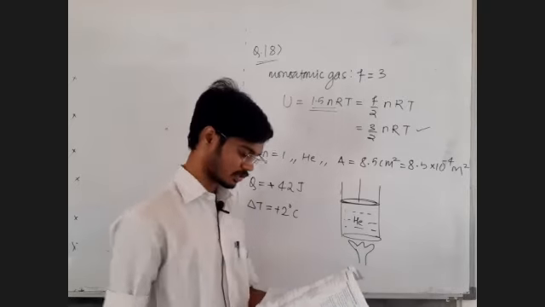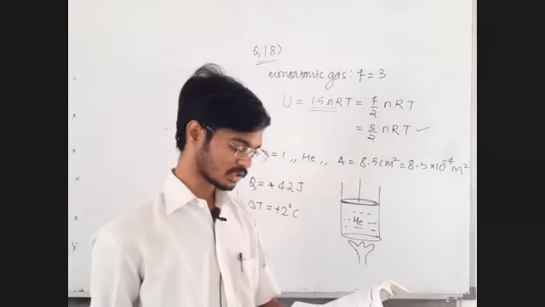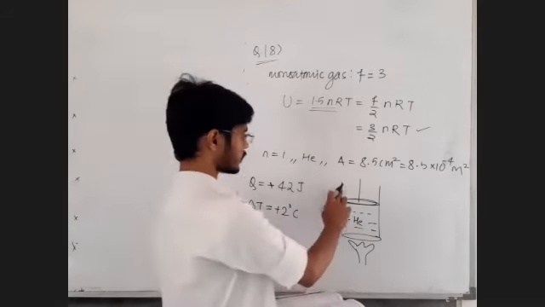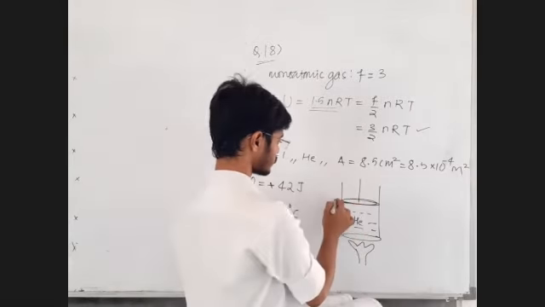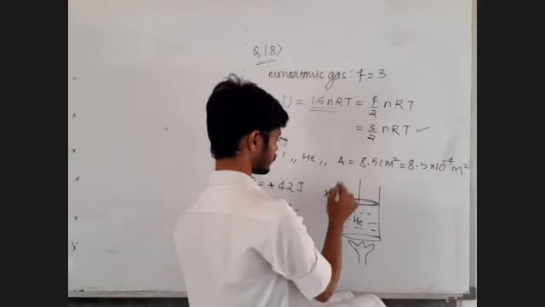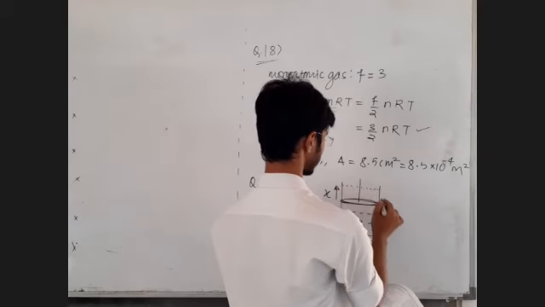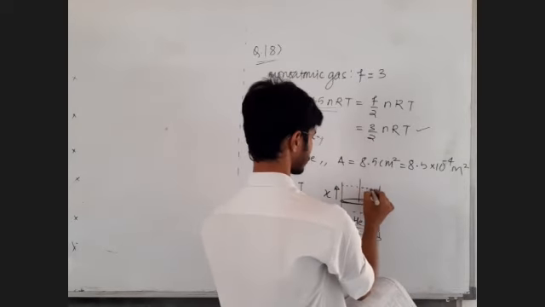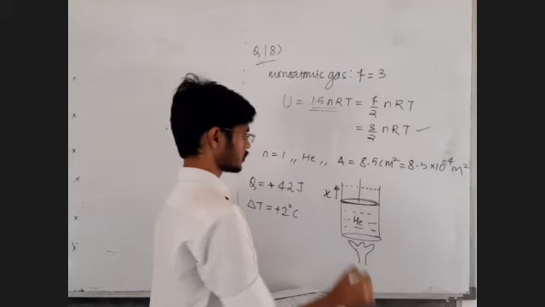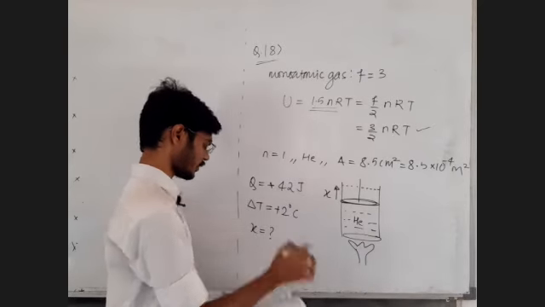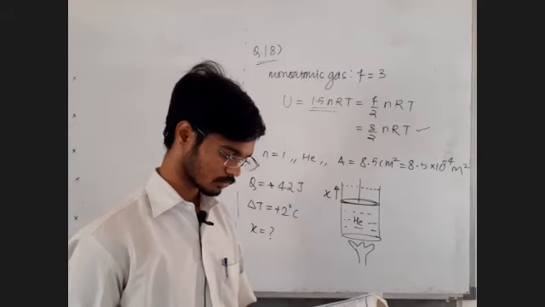it's a temperature change, no problem. Find the distance moved by the piston. Okay, distance moved by the piston. All right, we don't know whether the piston has moved down or up. Let's show it up. Fine. So let's call this distance as x. So x is equal to question mark. Find out the distance moved by the piston.